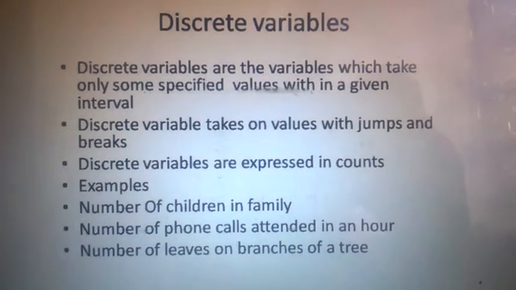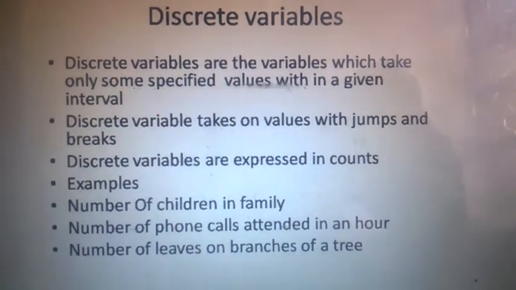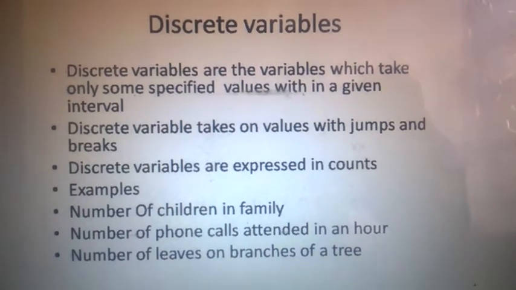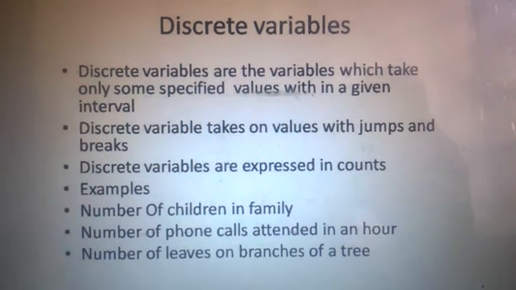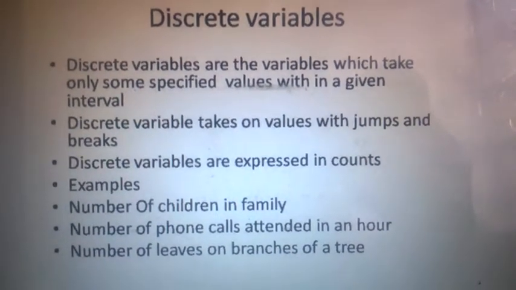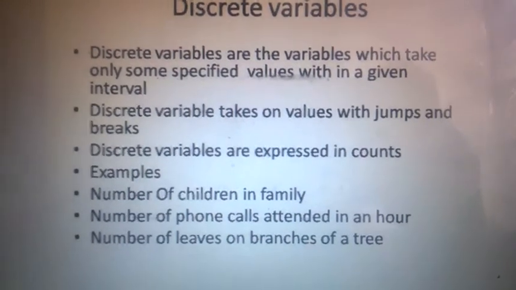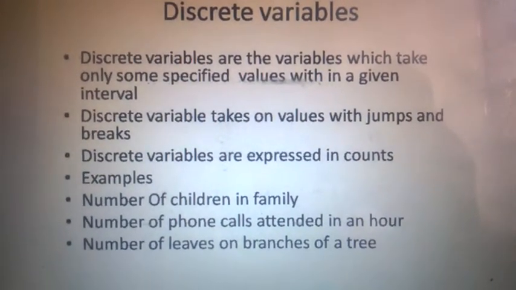Discrete variables take on values with jumps and breaks. It can take values with jumps and breaks. For example, it will take value 5, then it will jump to 6, then jump to 7, 7 to 8, 8 to 9 and 9 to 10. It will not assume the values continuously.